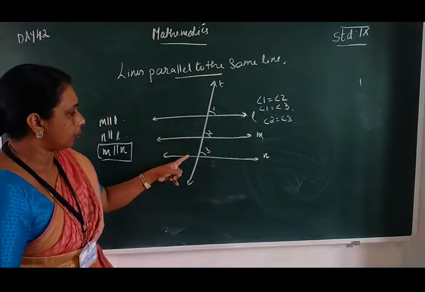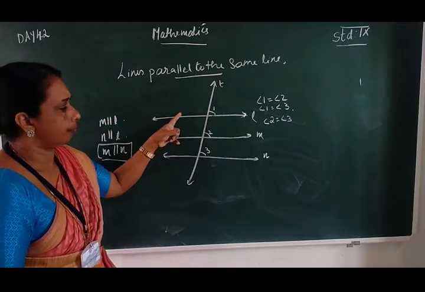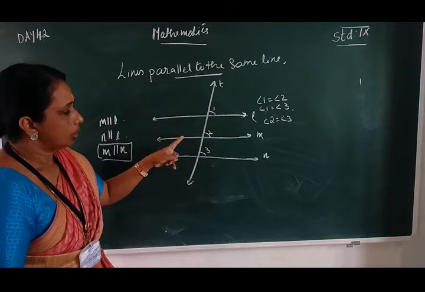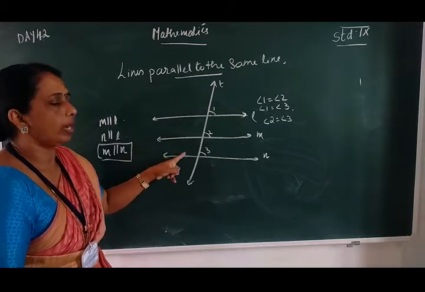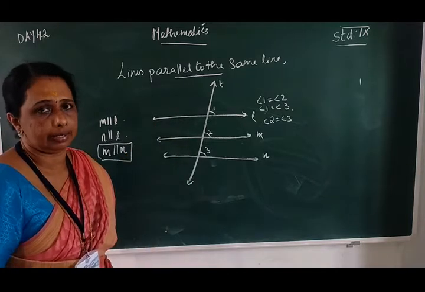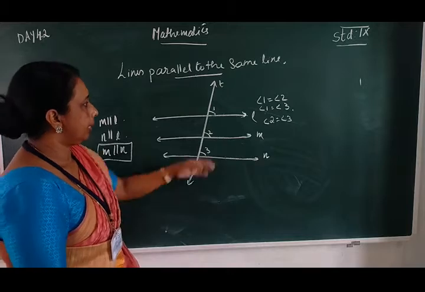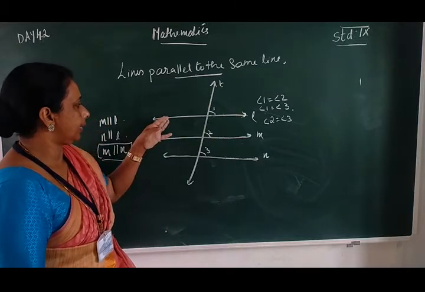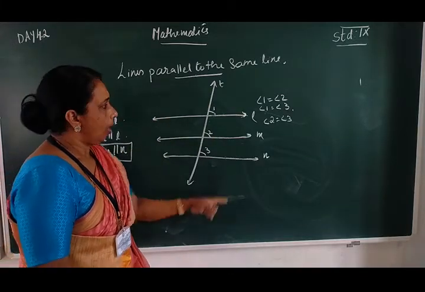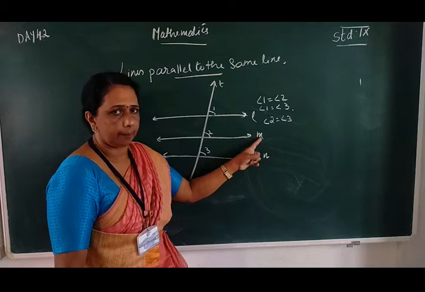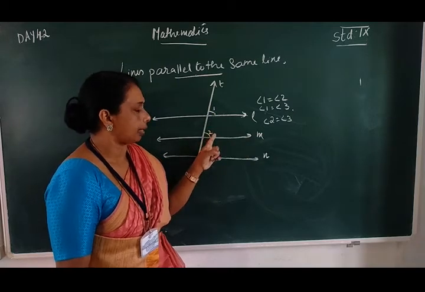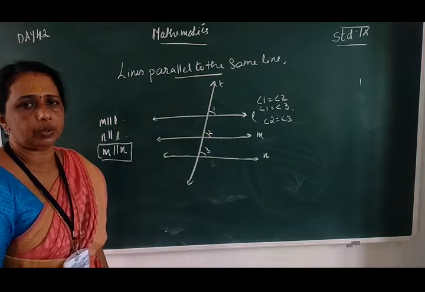Lines parallel to the same line. These two lines are parallel to N, so we can say that these two lines are also parallel lines. T is a transversal cutting the three lines L, M and N. Line L is parallel to M, so its corresponding angles are equal. Angle 1 is equal to angle 2.